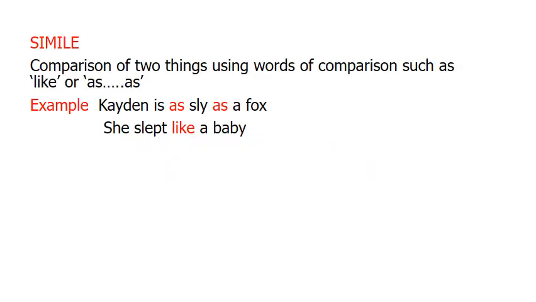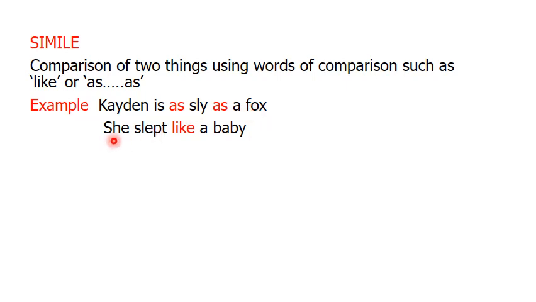The first figure of speech is simile. Now, let's begin. Simile is the comparison of two things using words of comparison such as like or as. For example, Caden is as sly as a fox. Caden has been likened to a fox. Usually we know that foxes are sly. So when Caden is compared to a fox, it means Caden is just as sly as a fox is.